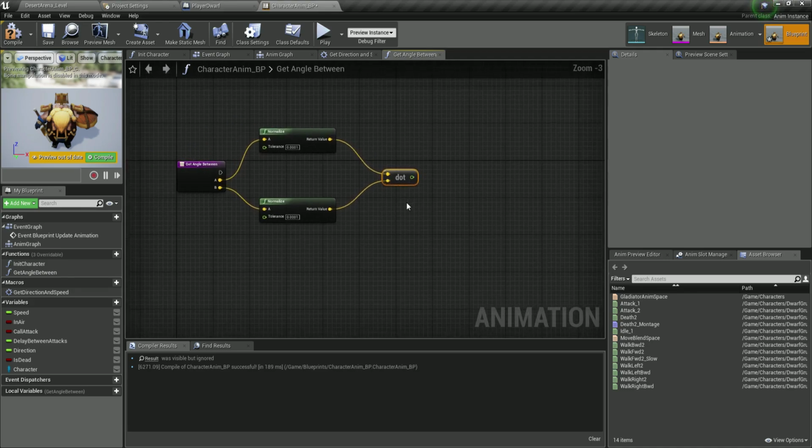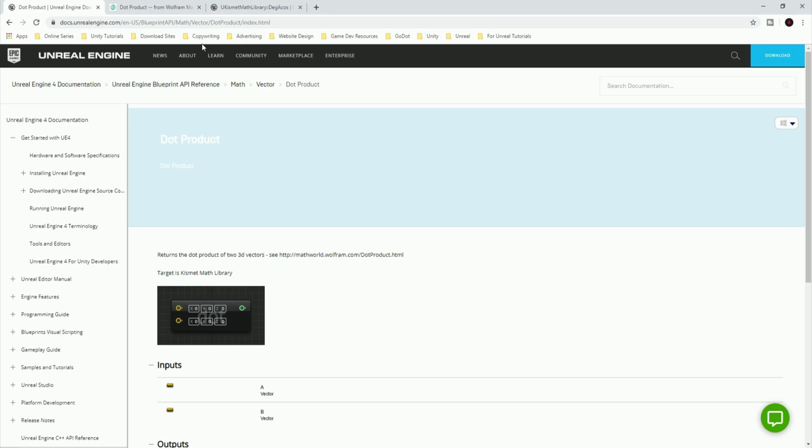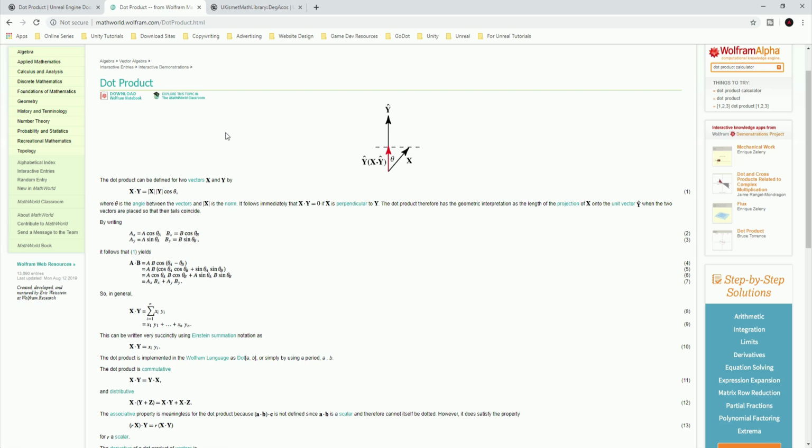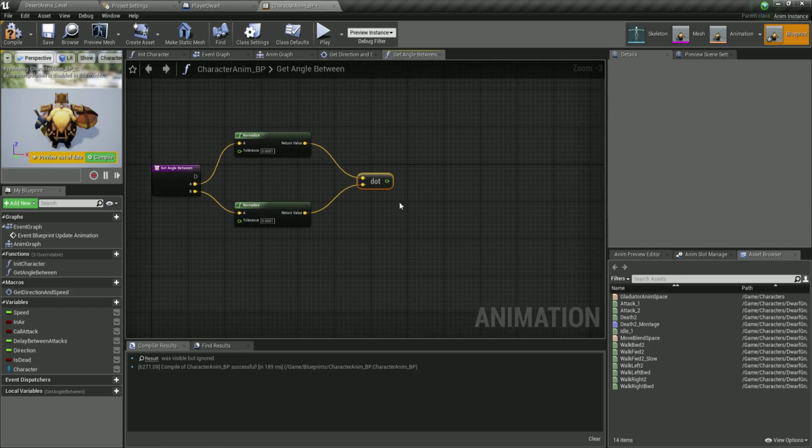Now, this is what I'm talking about. If I go over here, the dot product returns the dot product of two 3D vectors, and it gives us a reference. See over here, Math World. So let's go to Math World. This is the explanation. Now, what I want to tell you is that sometimes, to be honest, I don't know how this works behind the scenes. I Googled it online, how to find the angle between these, how to get the direction in order to calculate the animations and all of the good stuff.